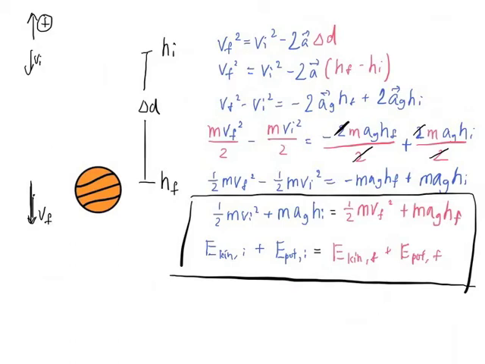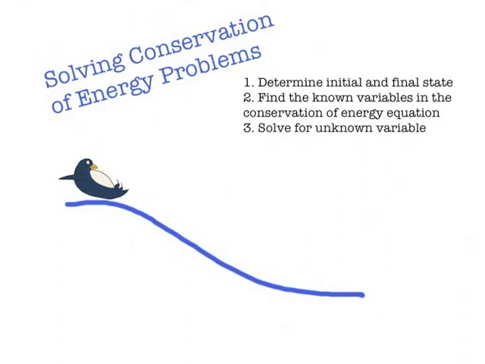And now let's apply this in a problem. Now remember when we looked at this problem of this penguin sliding down a slope, we were looking at forces, and when we looked at forces, we needed to deal with the angle of the slope over here, and then how much force it has, and all these components, and that got really confusing, right? But let's try this question again, this time with energy.